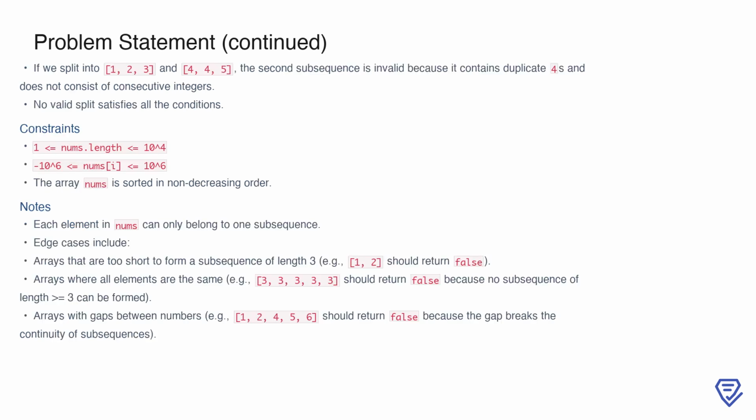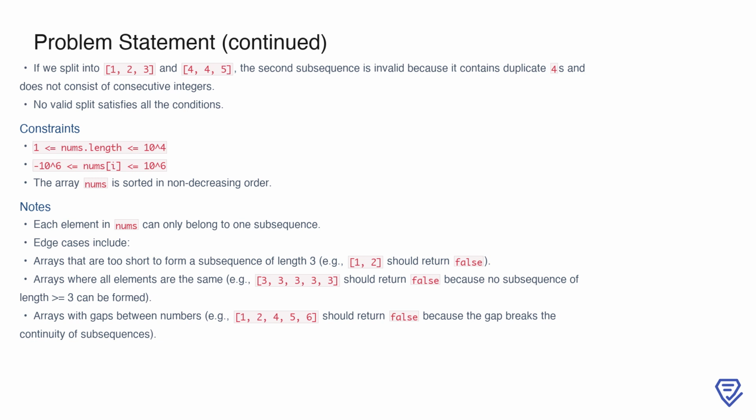In the third example, the input array is 1, 2, 3, 4, 4, 5. The output here is false, because it's impossible to split the array into subsequences that meet all the conditions. For instance, splitting into 1, 2, 3, and 4, 4, 5 doesn't work because the second group contains duplicate 4s and isn't made up of consecutive integers. No matter how you try to split the array, you'll encounter issues that violate the rules.